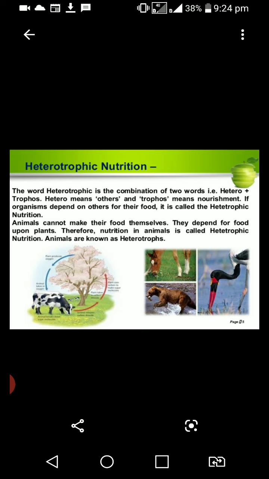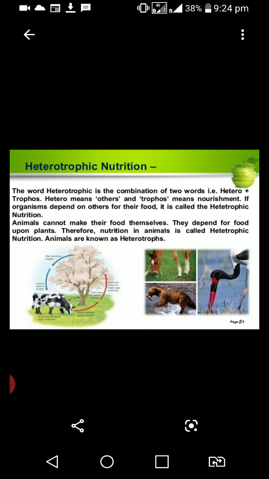Now we can learn heterotrophic nutrition. The word heterotrophic is a combination of two words: hetero and trophs.